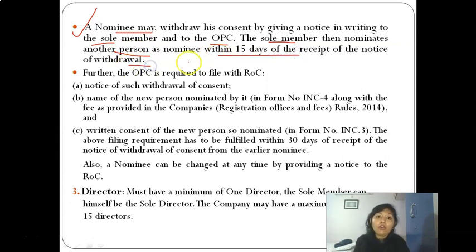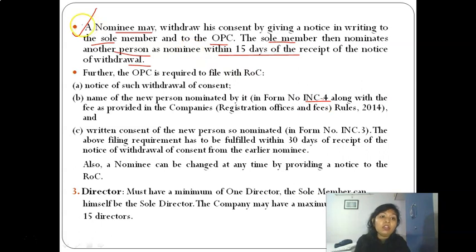of withdrawal. And also, if he wants to change any particular nominee, then he will have to give notice to the ROC within 30 days in INC 4 that he has changed the nominee. Okay, within 30 days of such change.